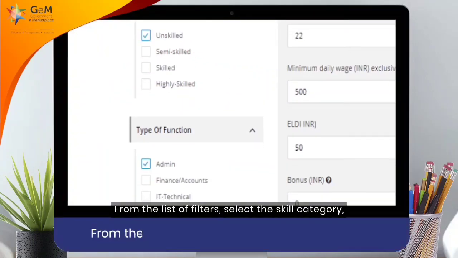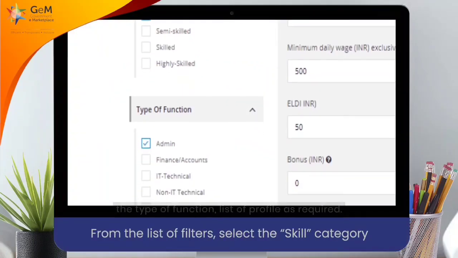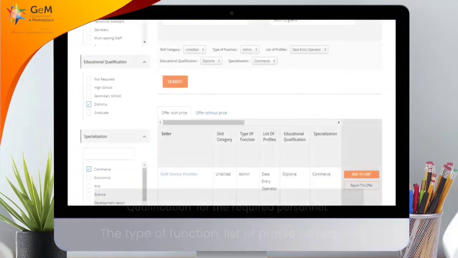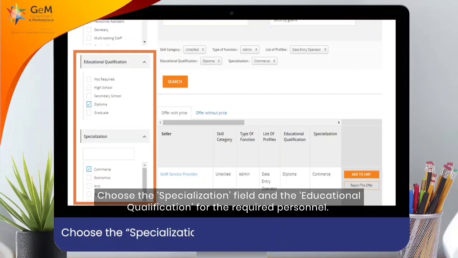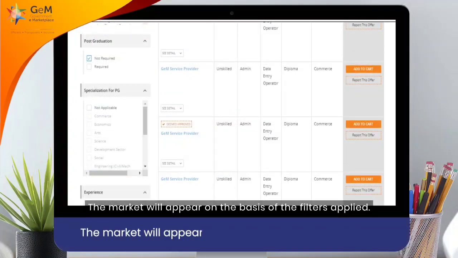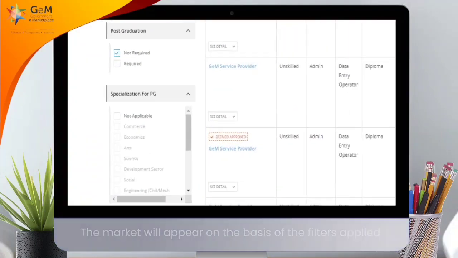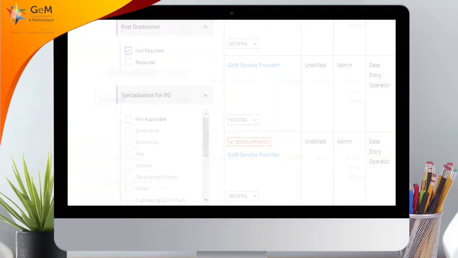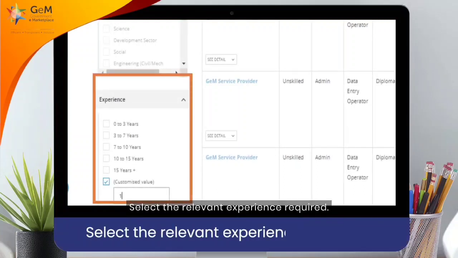From the list of filters, select the skill category, the type of function, list of profile as required. Choose the specialization field and the educational qualification for the required personnel. The market will appear on the basis of the filters applied. Also, select if post-graduation is required, the field of specialization. Select the relevant experience required.